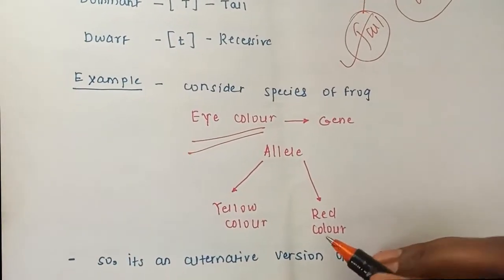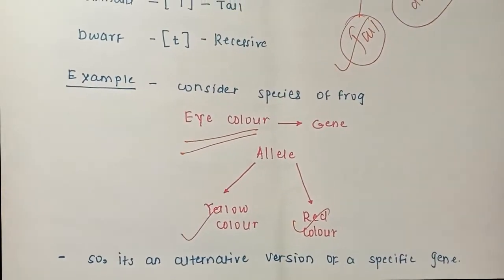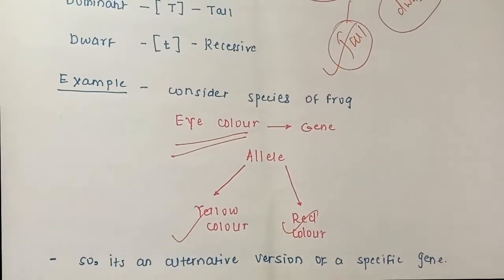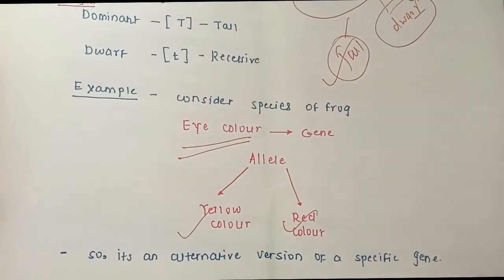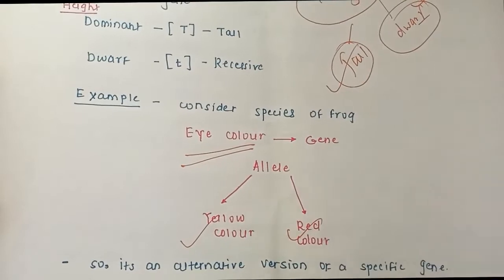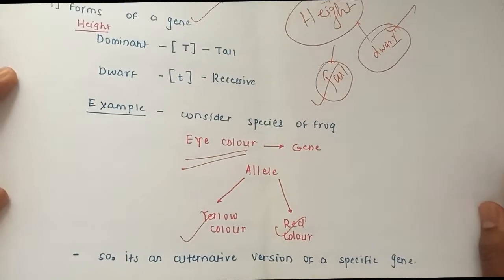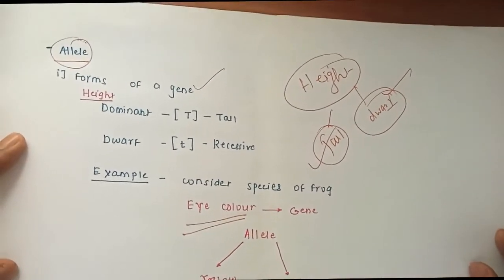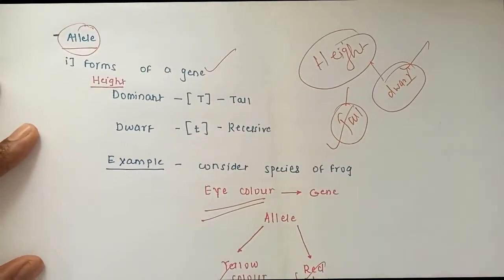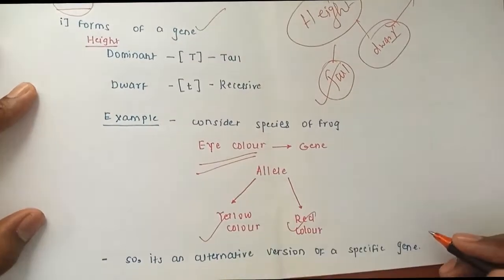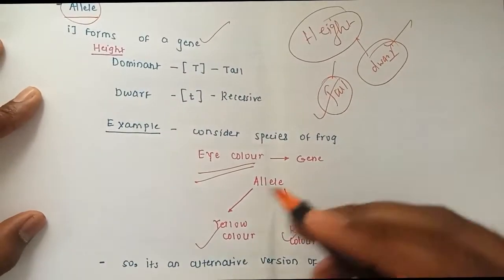And this allele makes the difference between the eye color of frogs, suppose as yellow and red. So there is a difference in the eye color itself. I told you there are multiple variations. These multiple characteristics are derived by the element like allele. In the previous slide, I gave the example about the couple and their offspring, and why there is a variation between the siblings themselves, and the transfer of characteristics between the couple and offspring, and this is the fundamental. So gene carries the coded information, but the variation between the characteristics itself is by the allele.